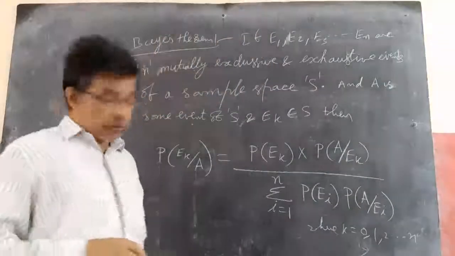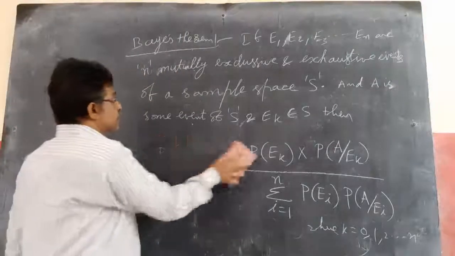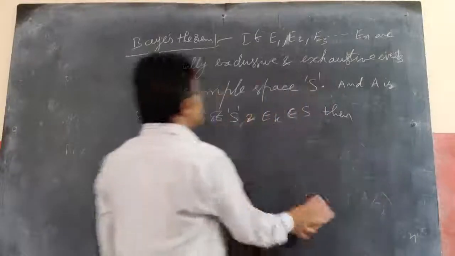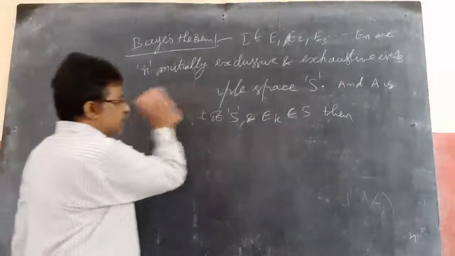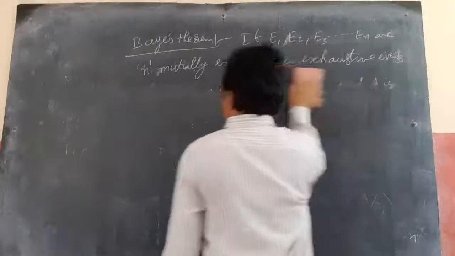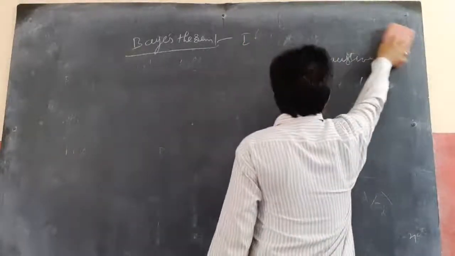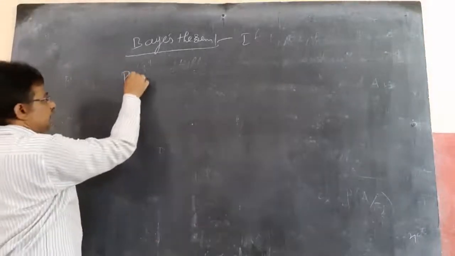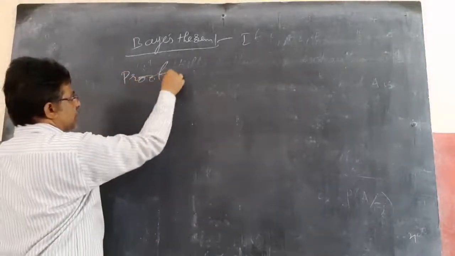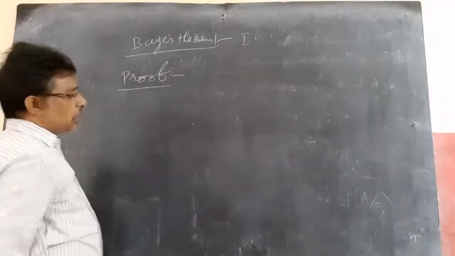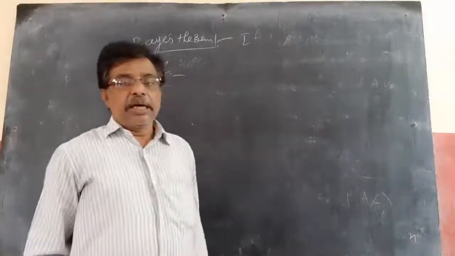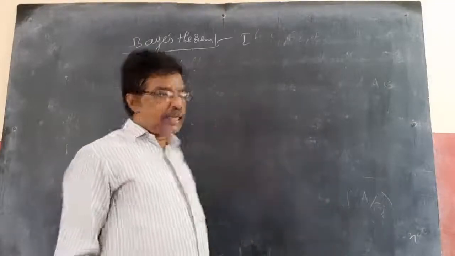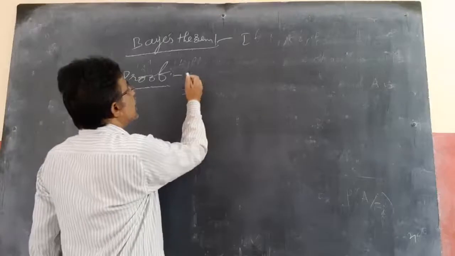Now we'll go for the proof. Given that E1, E2 and so on, En are mutually exclusive and exhaustive events. The definition itself is half of the proof. Mutually exclusive events means the intersection is phi.